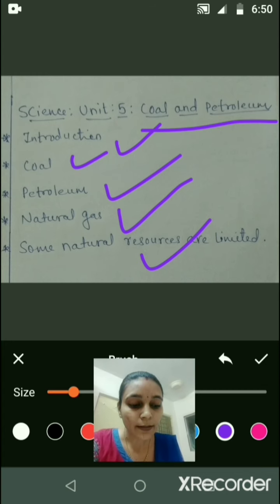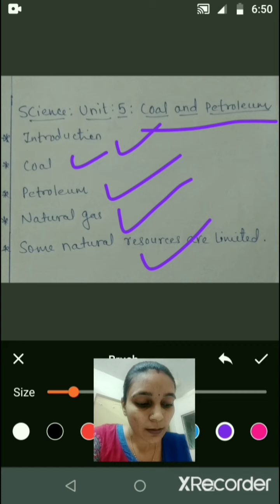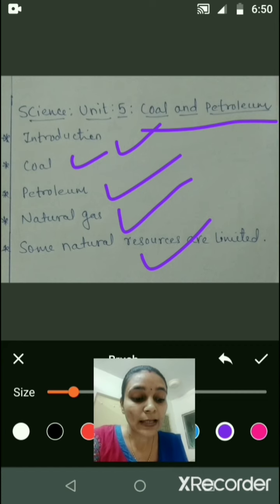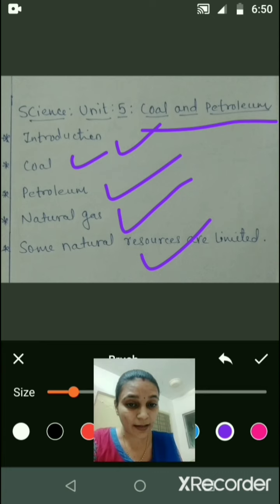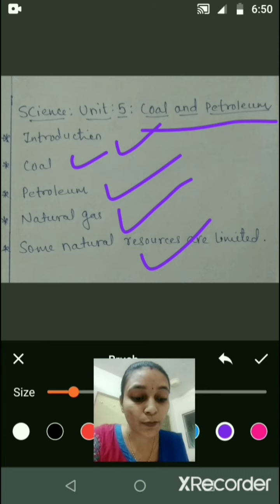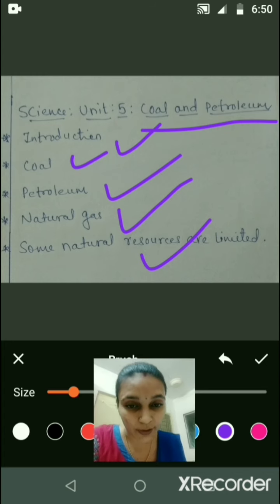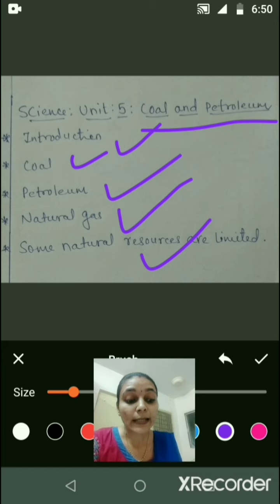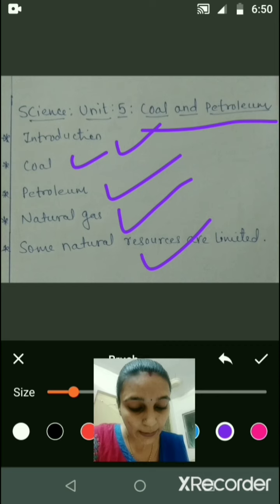On the other hand, the known reserves of these will last only a few hundred years. These fossil fuels will be available for the near few hundred years only. And moreover, burning of these fuels is a major cause of air pollution. Smoke of these vehicles produces air pollution. Their use is also linked to global warming.